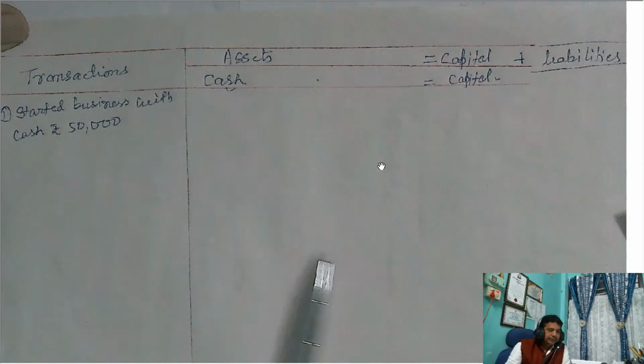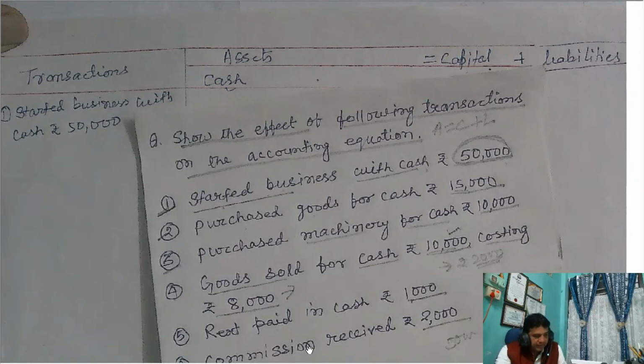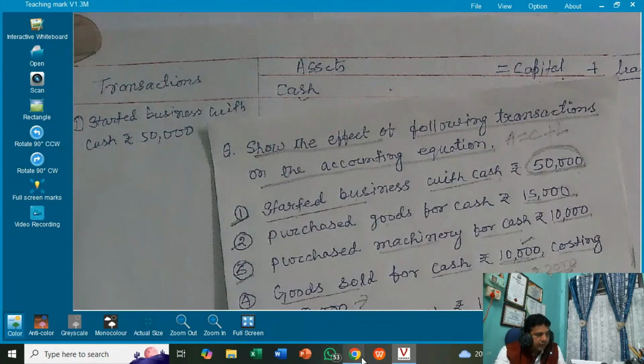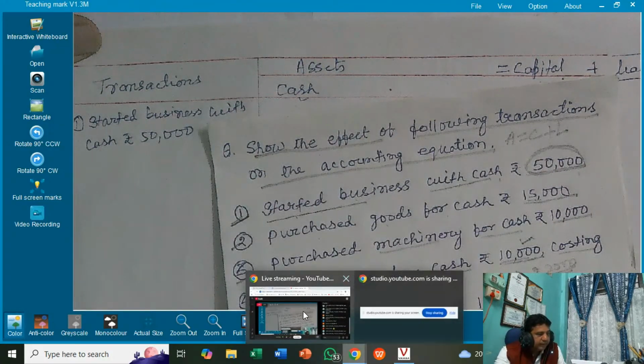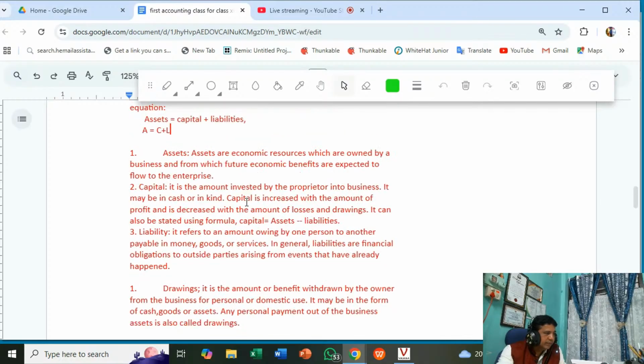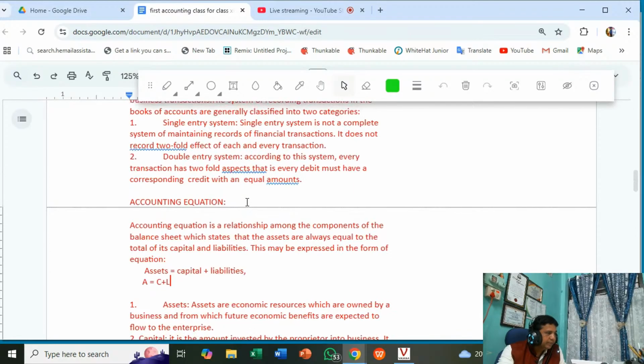Definitions you have seen. Wait, I will show you the definitions. Again, these are the given definitions here. Double entry, what is given here? This is the double entry system.